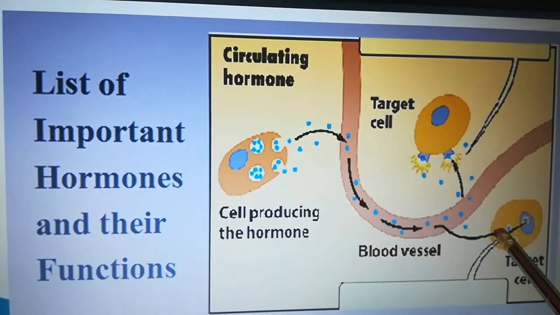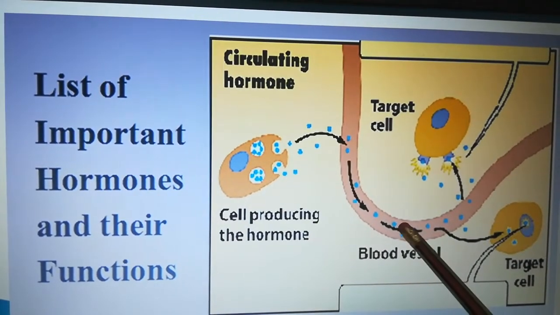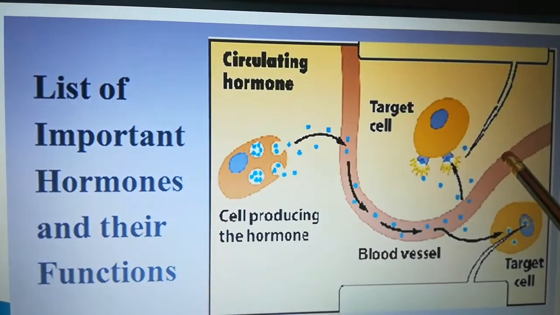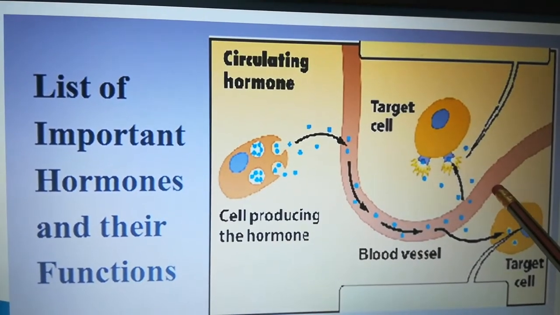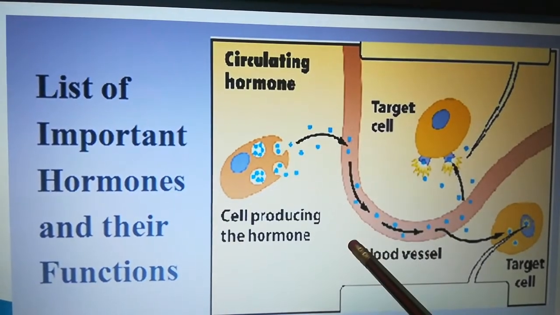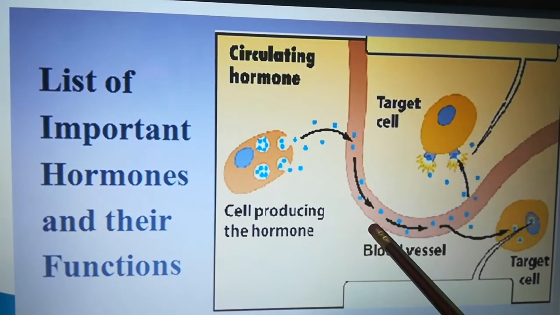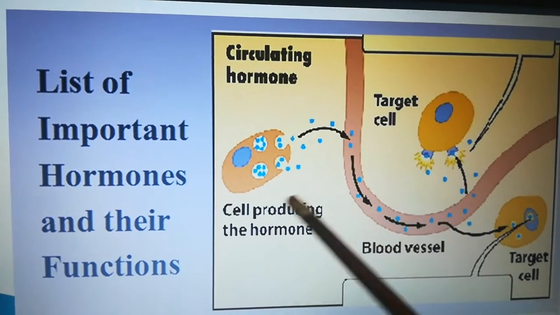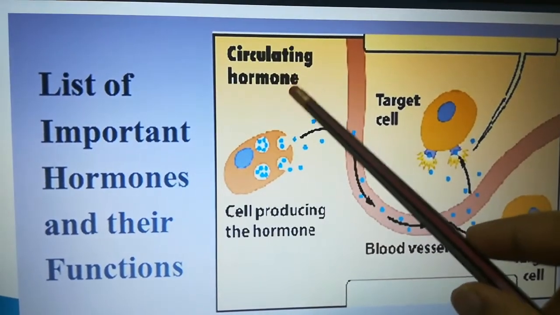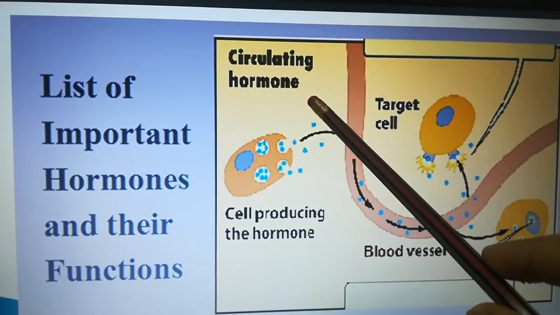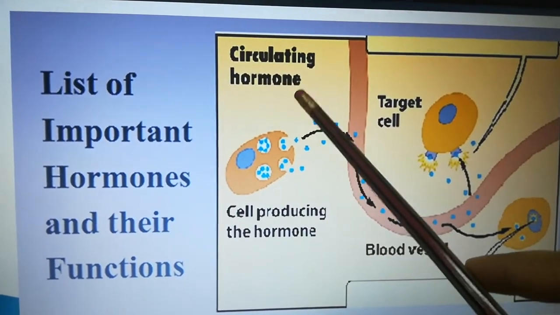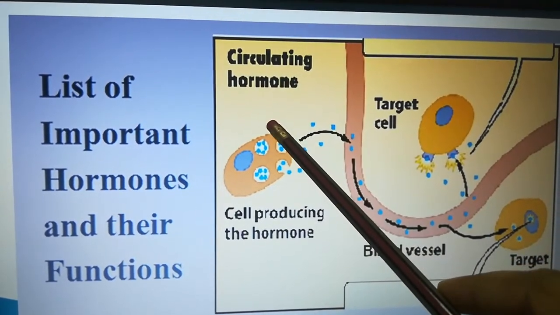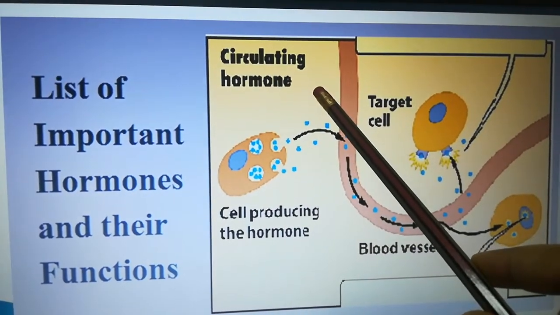If the hormone in the blood is no longer needed by any target cells, then such hormones are taken by the liver. If our body is not producing the right amount of the hormone, diseases will develop which will affect many aspects of our life.